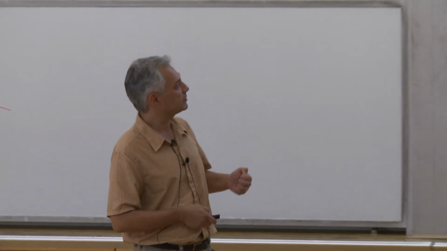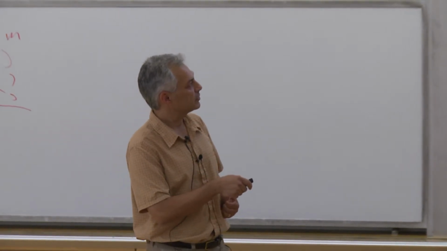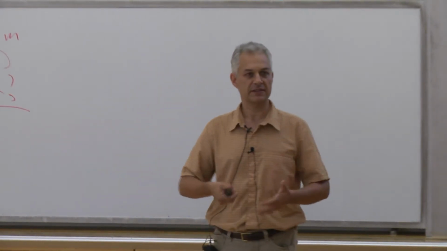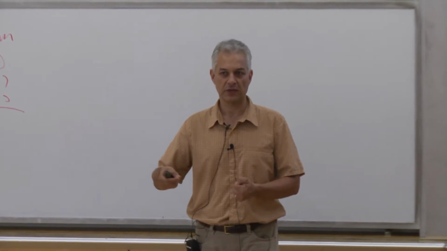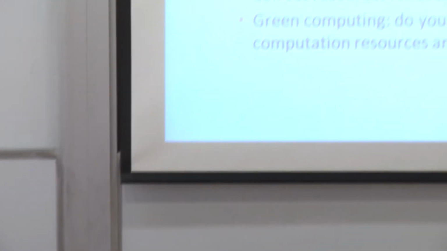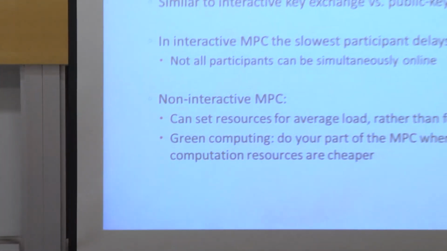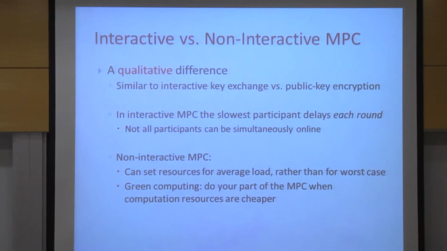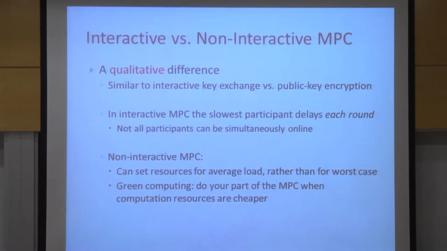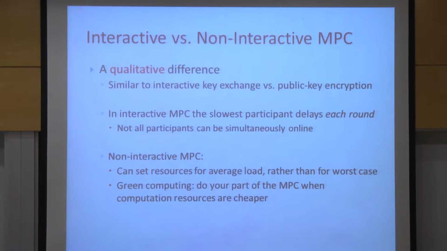If we're talking about load, suppose I have a server that handles millions of users. If I know that I have to answer them quickly so that they can go on to do their work, I have to set resources for the worst load that I might have to encounter. Whereas if I know that I can operate non-interactively, they don't have to wait for my answer, and I can set resources for the average case.